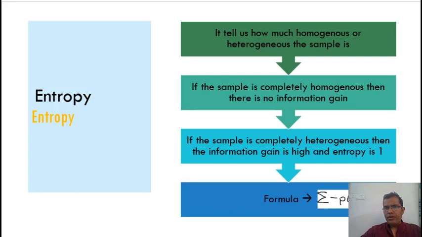The formula for entropy is summation of minus P log P, and one thing to keep in mind over here is that the log is of base 2. We are not taking a natural log, nor base 10, we are taking log of base 2.